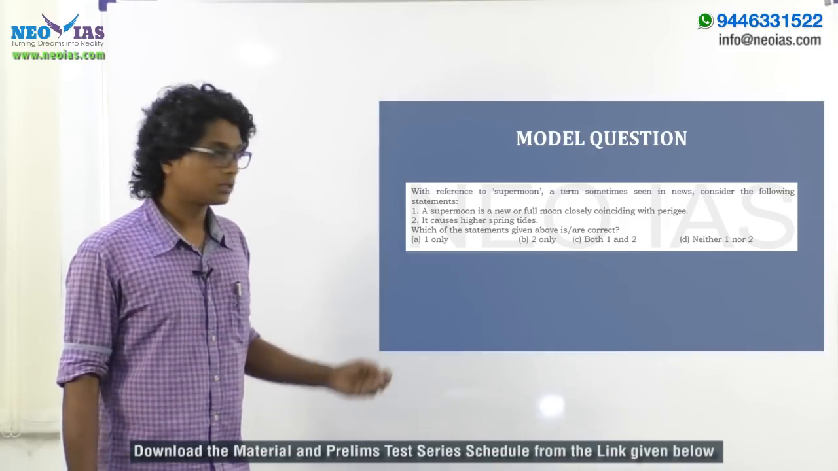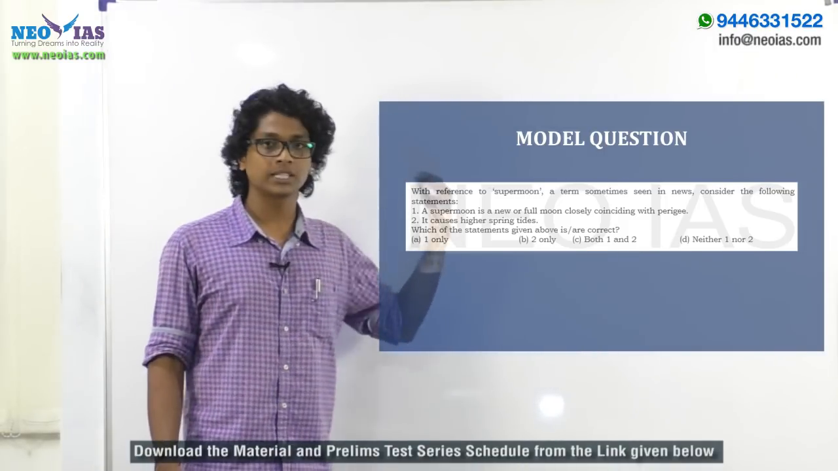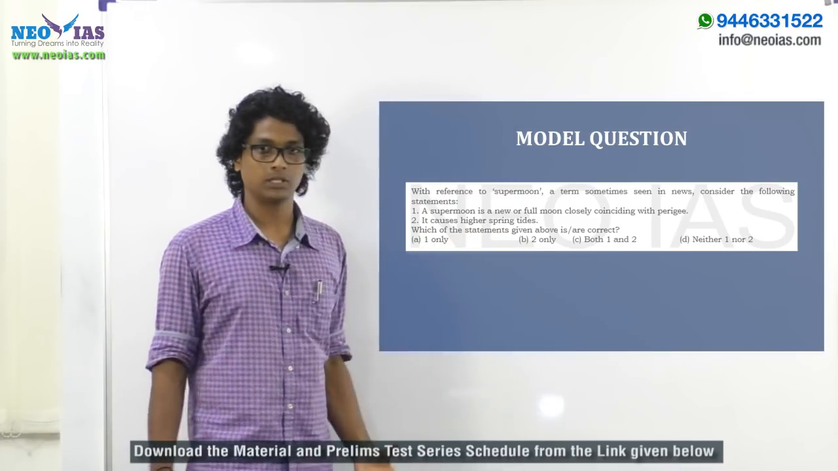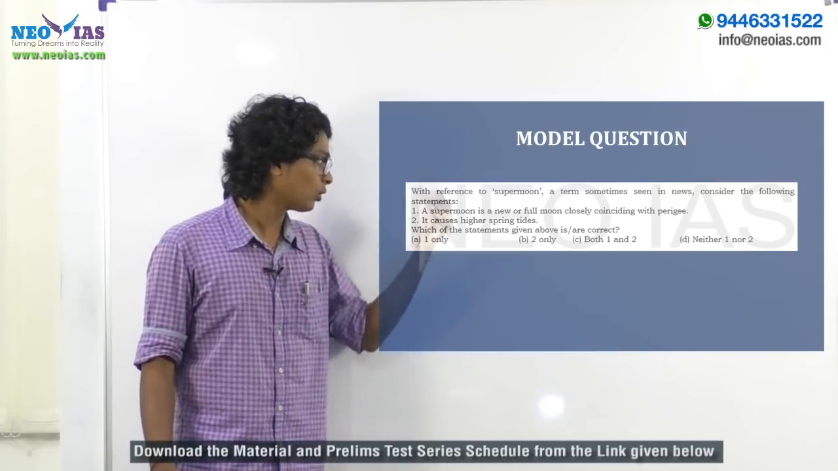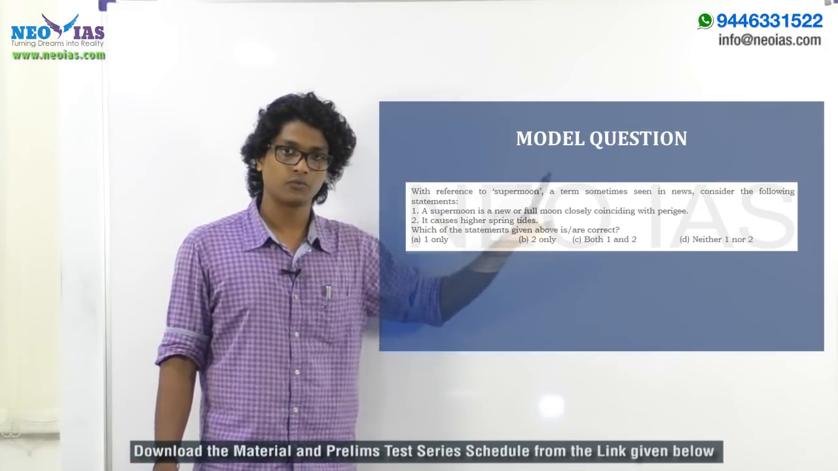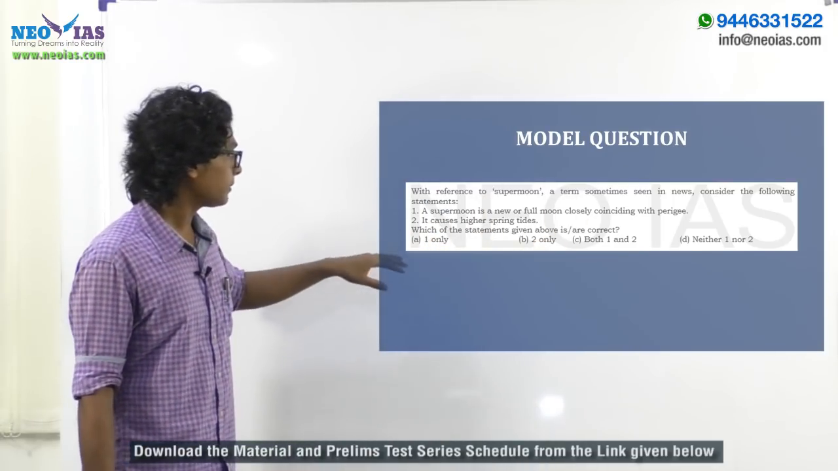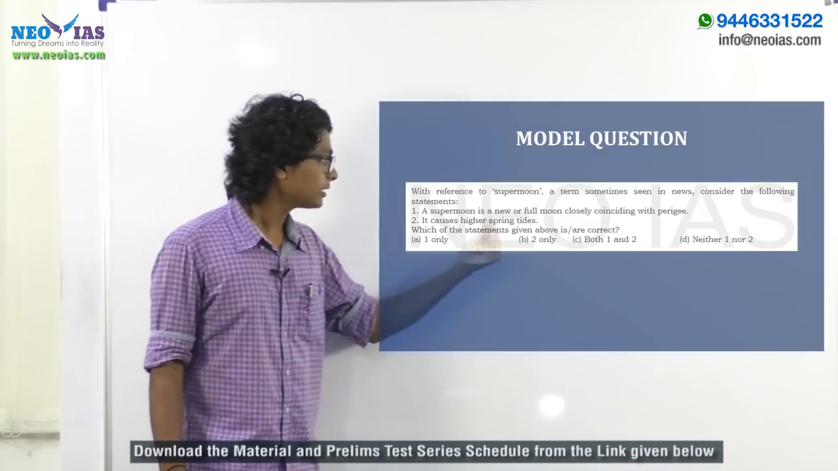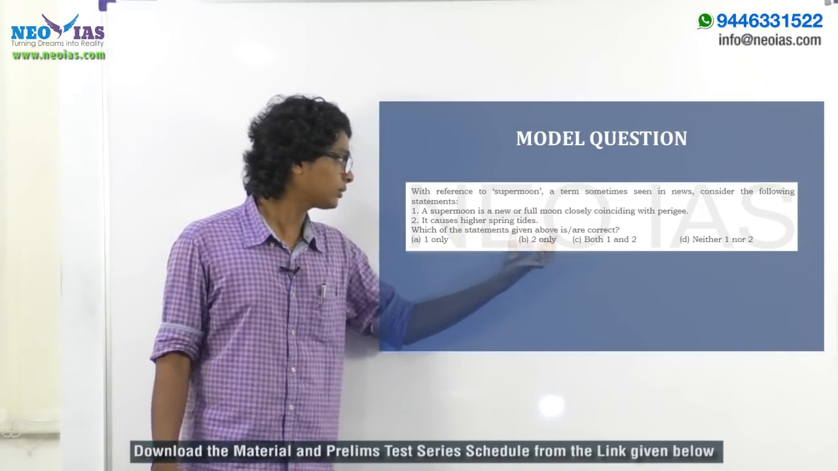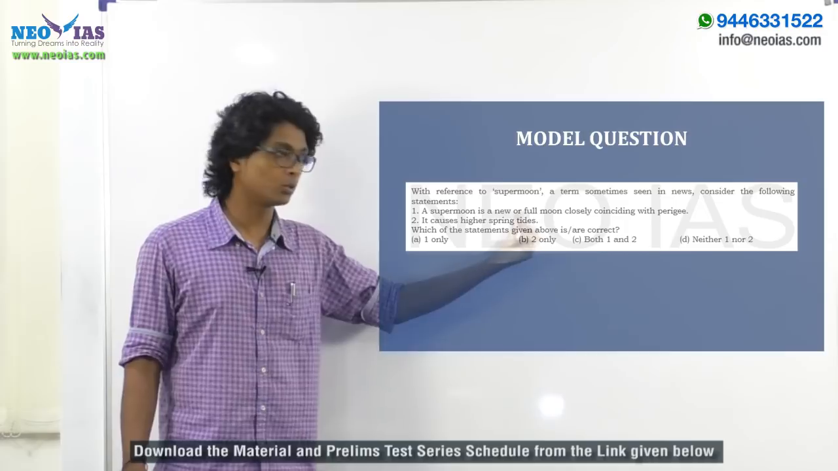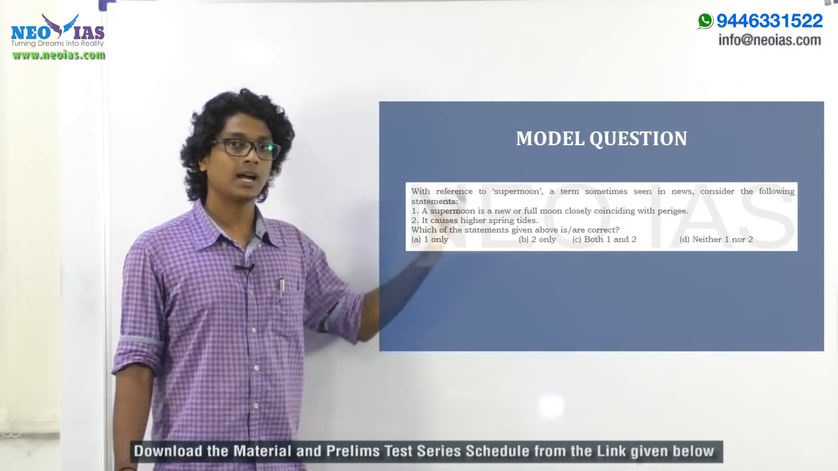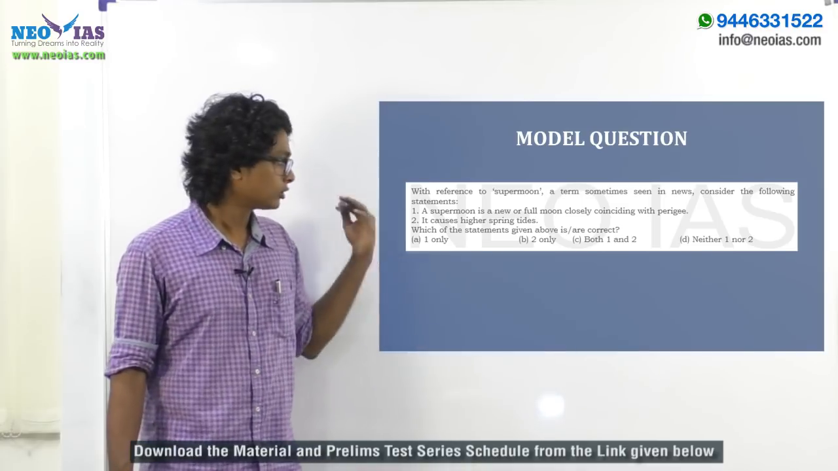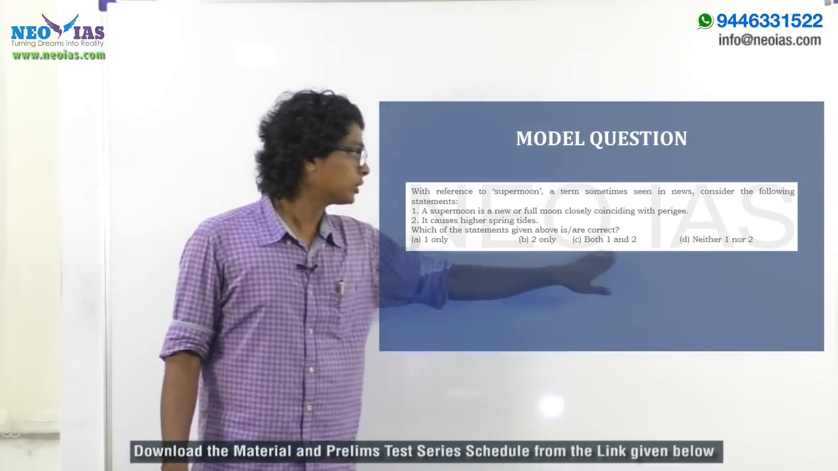With reference to supermoon, a term sometimes seen in the news, consider the following statements. It's a two-statement question. A supermoon is a new or full moon closely coinciding with perigee, which is true. The second statement: it causes higher spring tides. Spring tides coincide with the new moon or full moon, and when the perigee also coincides with that, we will witness a higher spring tide. So the answer will be both 1 and 2.